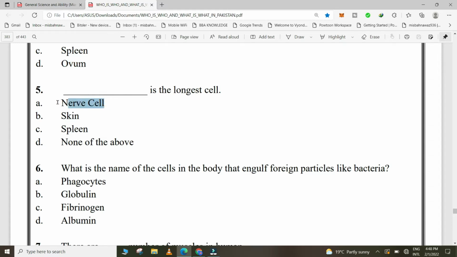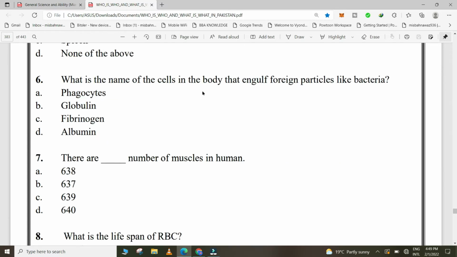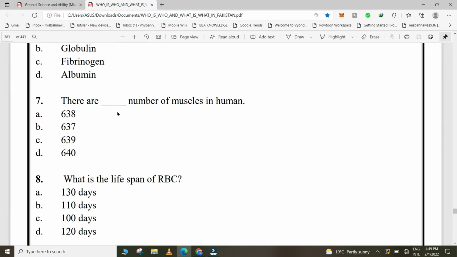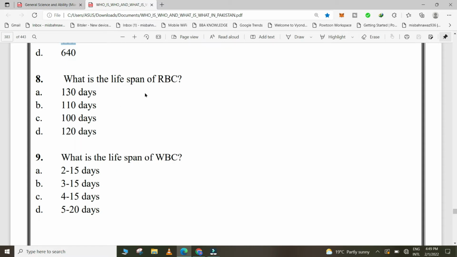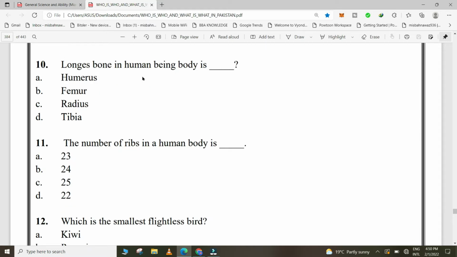Nerve cell. What is the name of the cells in the body that engulf foreign particles like bacteria? Phagocytes. There are dash number of muscles in human? 639. What is the lifespan of RBC? 120 days. What is the lifespan of WBC? 2 to 15 days. Longest bone in human being body is femur.